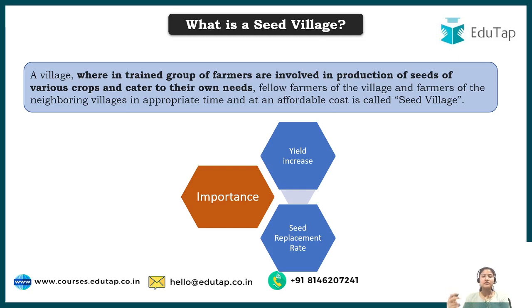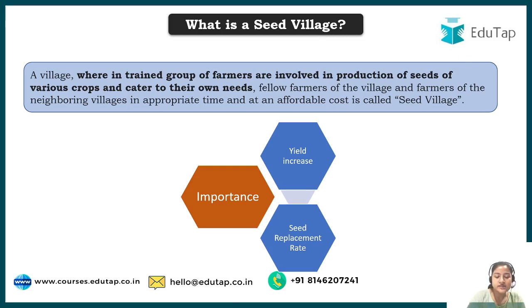Basically, when we are cultivating or harvesting seeds, we need genetic purity. So if only one farmer is doing so, there are a lot of chances that it can crossbreed and the variety can be genetically impaired, and that is why the whole village cultivates the same kind of seed for the production of the same kind of variety, right? And that is why this particular concept is called seed village.